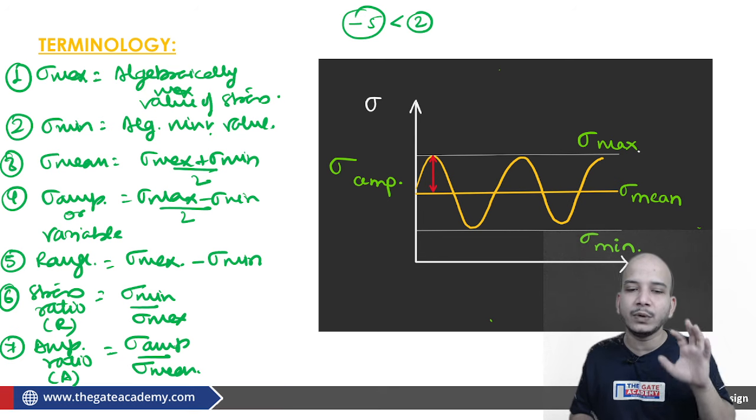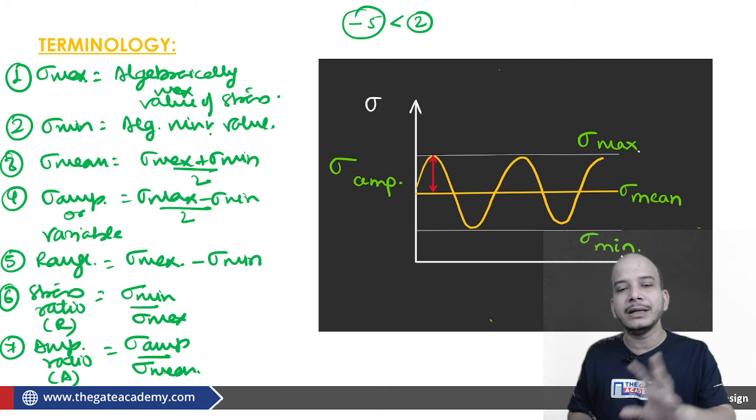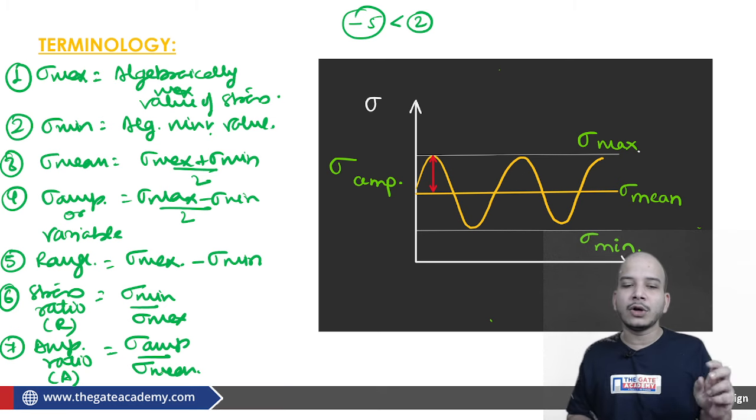These relations you have to keep in mind. This is not difficult. The only thing you have to take from here is your terminologies and your relations. Okay.